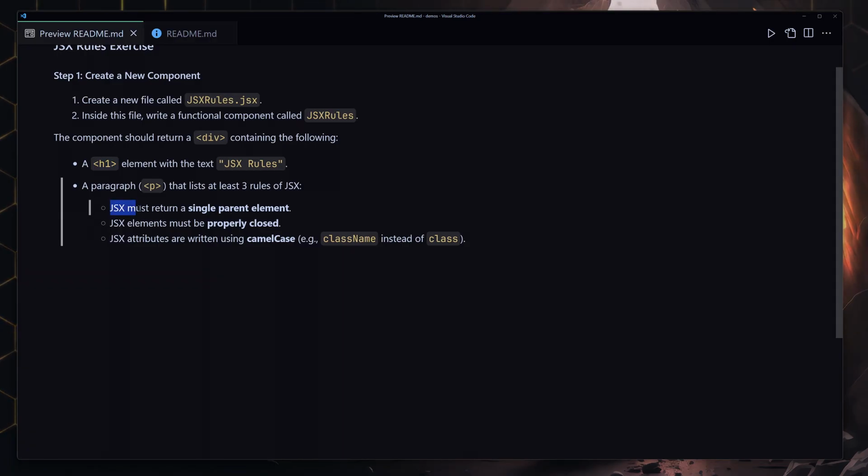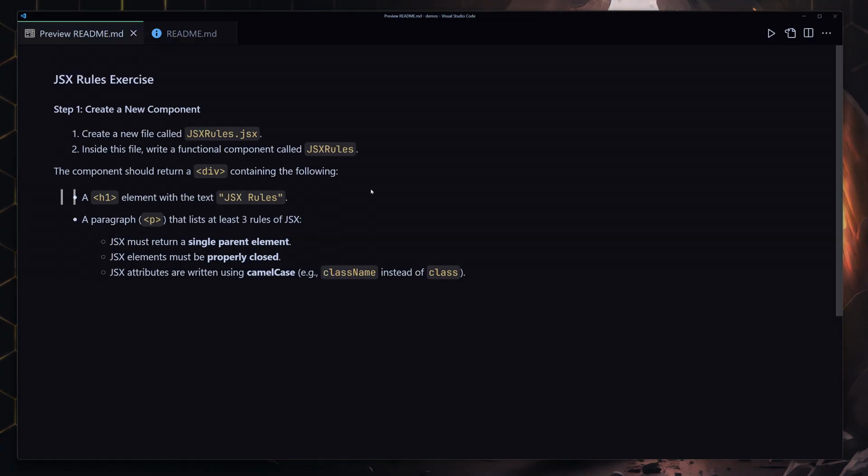and one paragraph will say like JSX must return a single parent element, another paragraph will say like JSX element must be properly closed, and the third one will say like JSX attributes are written using camelCase. Like instead of using class, we're going to be using className. This is the most simple challenge. Okay, so give it your best shot. If you can do it, then come back and watch the solution,